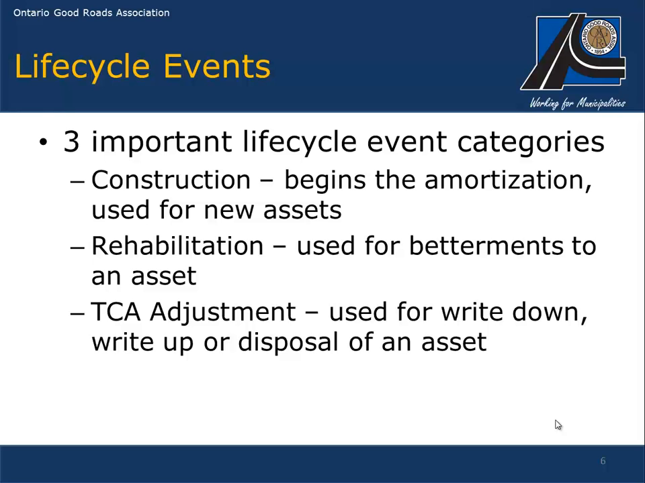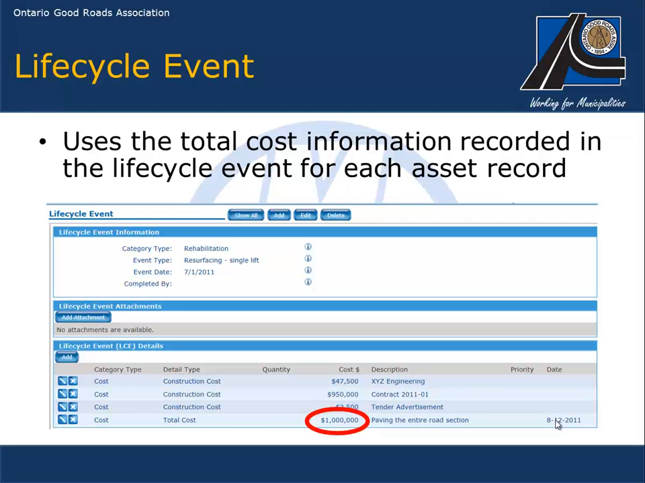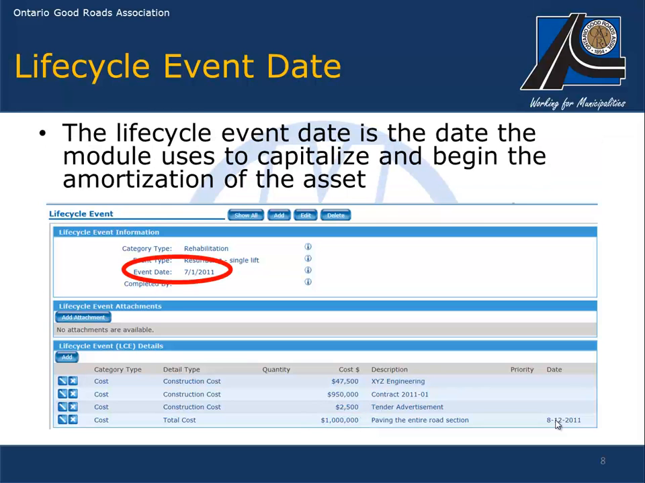The Asset Valuation Module uses the total cost information recorded in the lifecycle event for each asset record. That $1 million that I have highlighted at the bottom of the page will be considered a betterment to the asset because this is a rehabilitation lifecycle event, and that $1 million that is highlighted will be capitalized and amortized over the user-identified useful life.